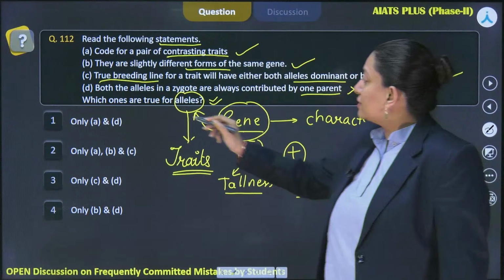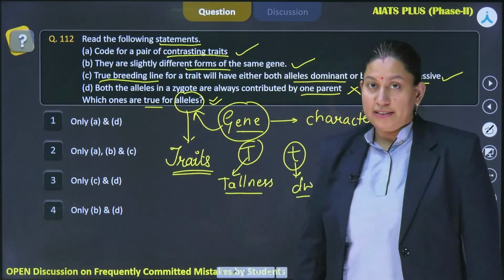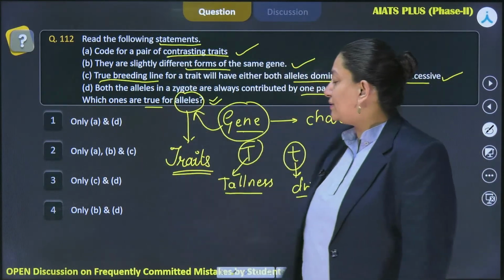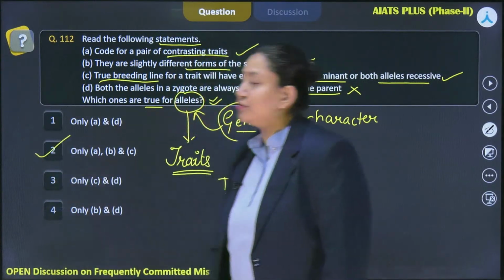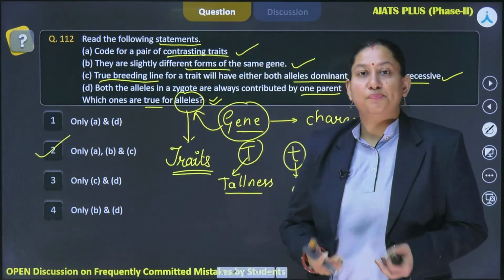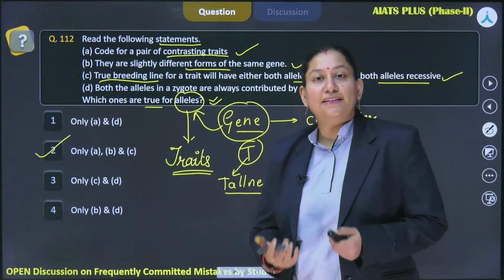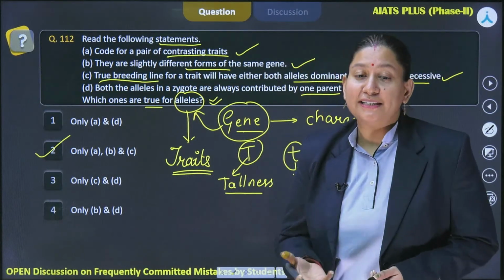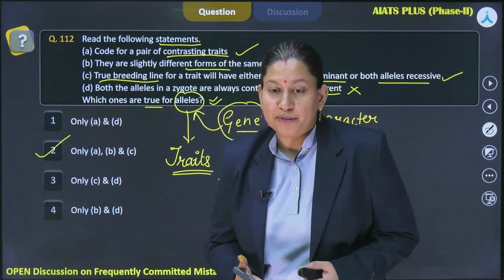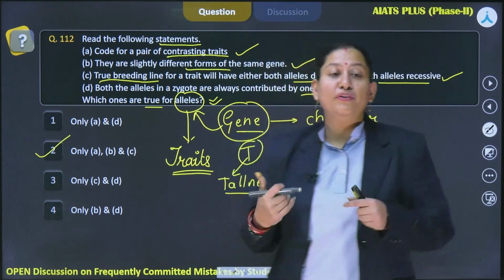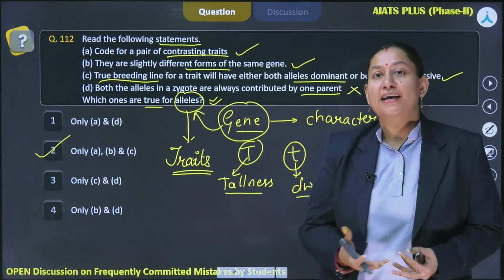And as the question is asking about the ones that are true for alleles, those are A, B and C, correctly depicted in option 2. So that's how you are going to answer this question. Hope this is clear to everyone. Xenia is asking about the difference between alleles and genes. I hope with this you are clear, right?